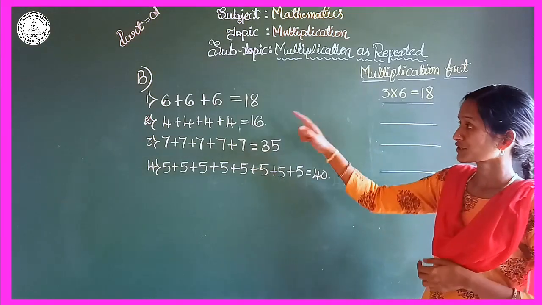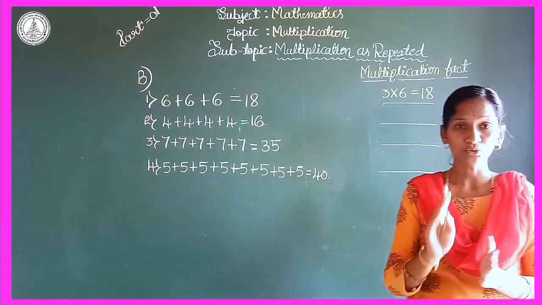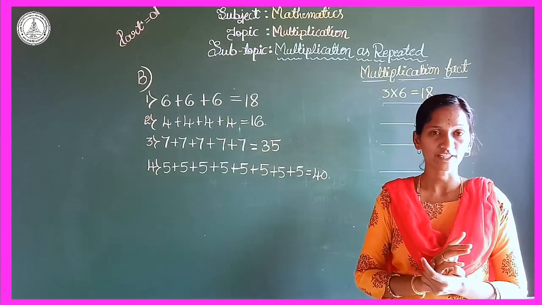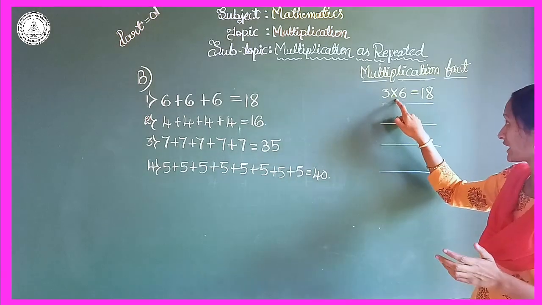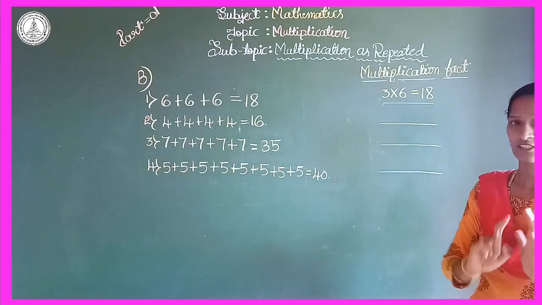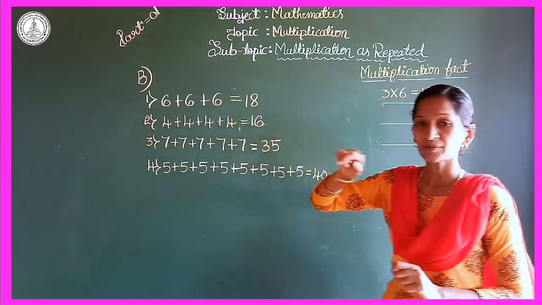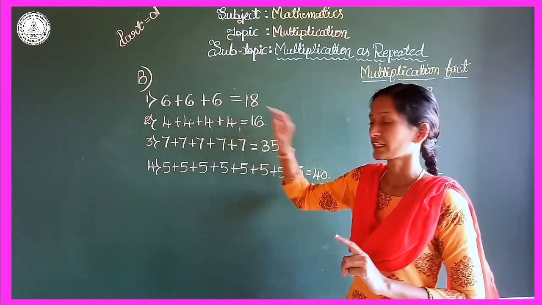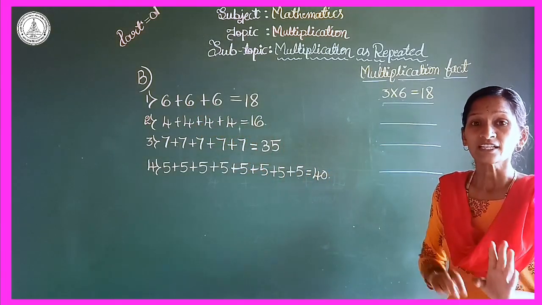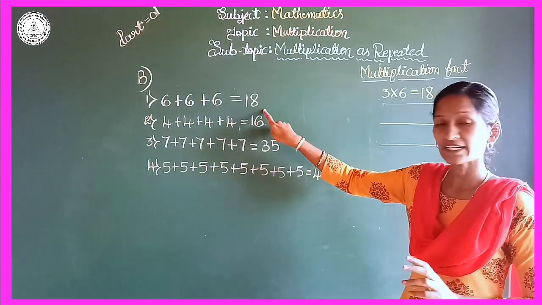So here the first one, they already wrote the multiplication fact. So already you know how to write the multiplication fact. It means by using the symbol of multiplication we are writing the multiplication fact, right? So in the first one, how many 6 are there? Here 3 sixes are there. So 1, 2, 3. So it means they add 3 times the number 6 and they get 18 as the answer.